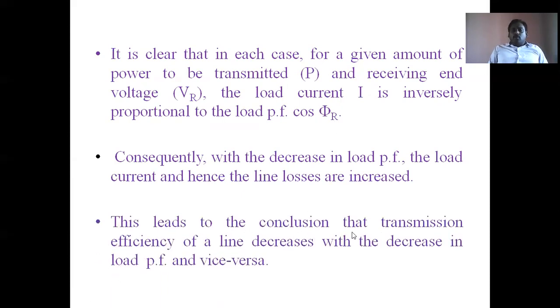This leads to the conclusion that transmission efficiency of the line decreases. Due to the decrease in load power factor, load current and hence line losses increase. Due to the increased losses and increased current, the conclusion is that transmission efficiency of the line decreases. When load power factor increases, load current and line losses decrease. Finally, transmission efficiency increases, receiving end power increases, and power handling capability increases. So these are the effects of load power factor on percentage voltage regulation and transmission system efficiency.